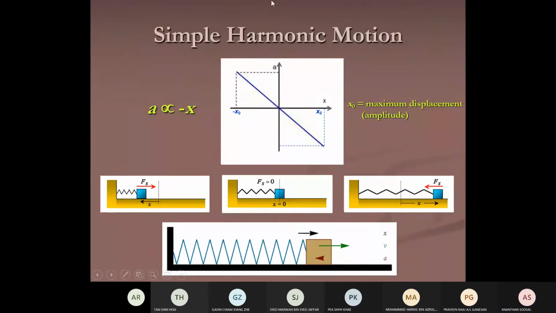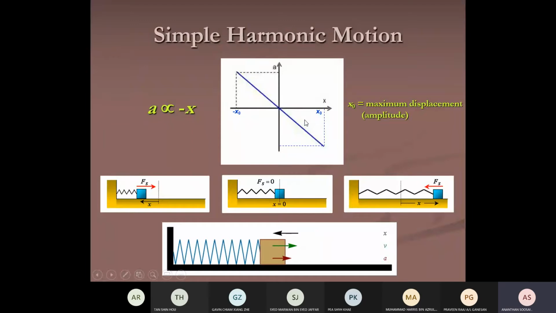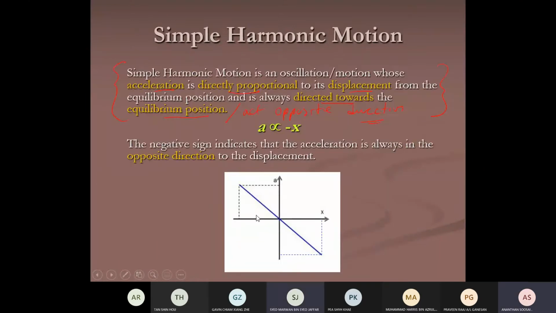If I draw a graph, the acceleration and displacement will look like this. When acceleration is positive, displacement is negative. When acceleration is negative, displacement is positive. It's an SHM, simple harmonic motion.